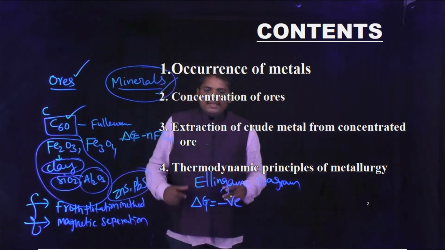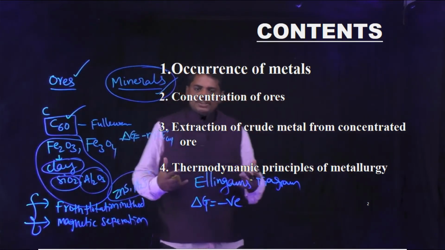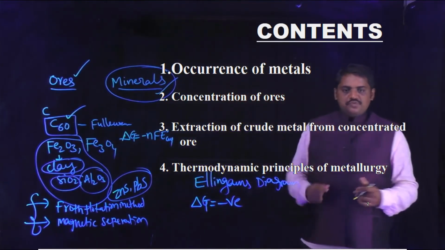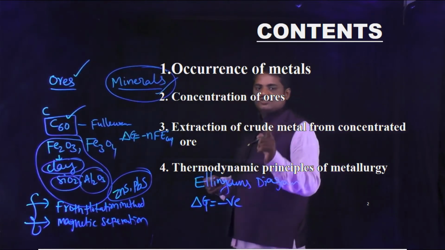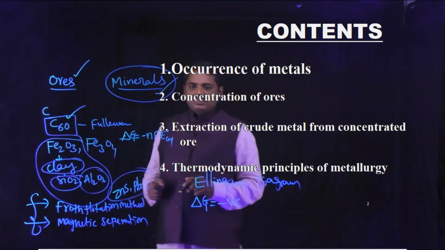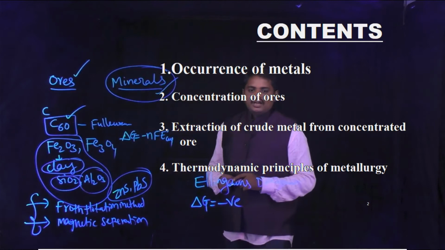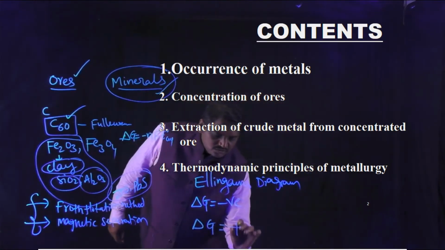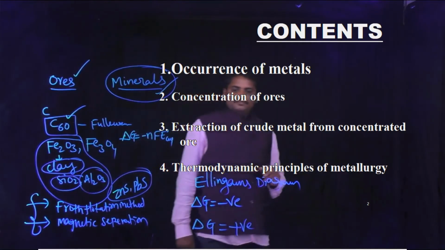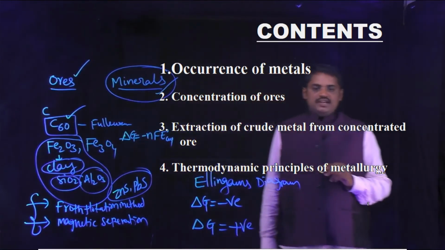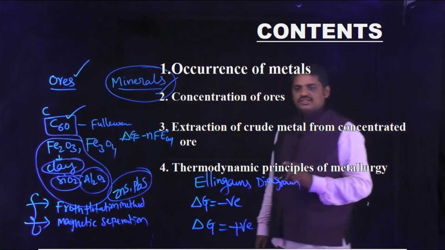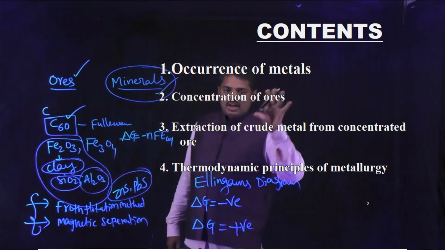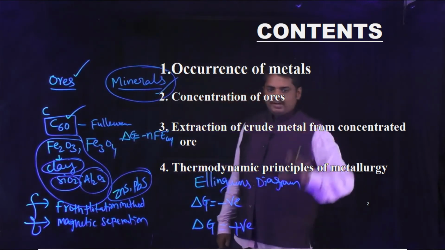Only if the change in free energy for the given reaction is negative, that reaction is possible. That reaction is also known as a spontaneous reaction. And next, if delta G is positive, those reactions are non-spontaneous reactions. Those reactions are not possible at normal conditions, meaning standard conditions.